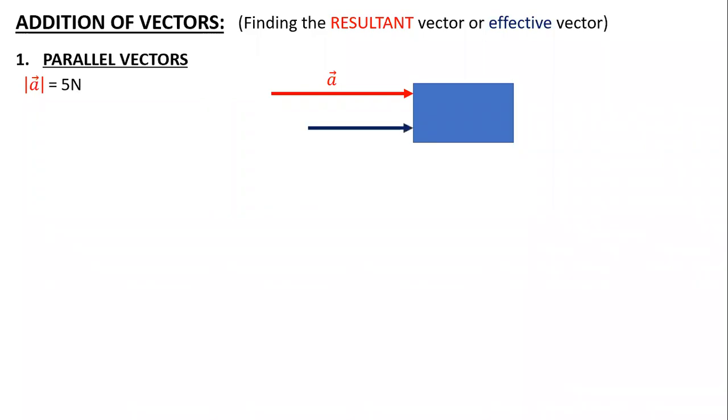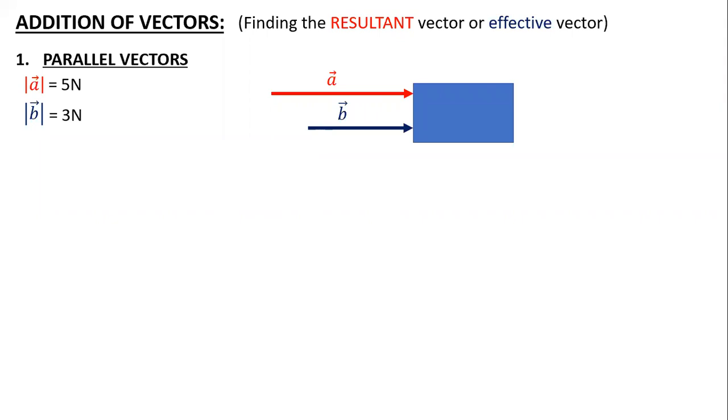At the same time, another person tried to push the box towards the right, in the same direction, because it is parallel. Suppose that is the B vector, and my friend, who was a bit weak, pushed the box with very little force, 3 Newton. So I, being strong, pushed the box by 5 Newton, and he pushed it by 3 Newton.